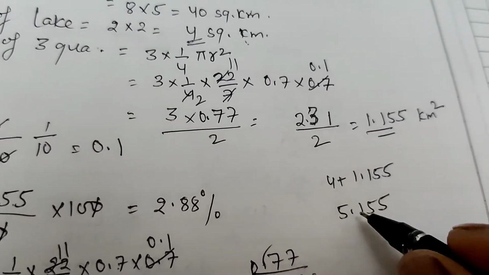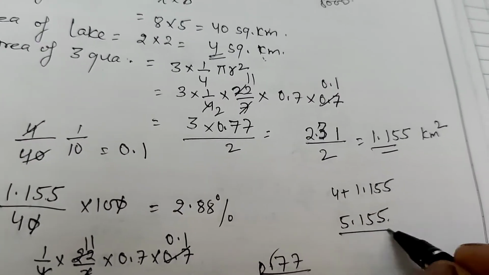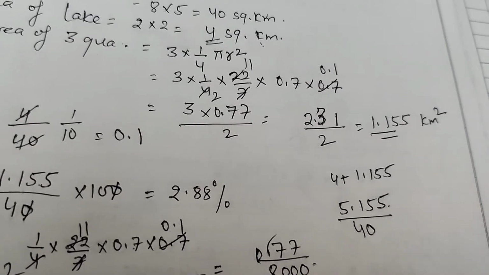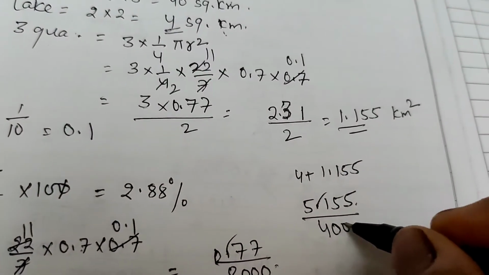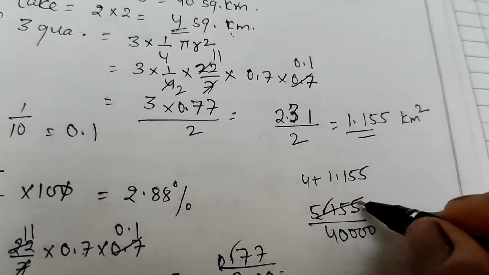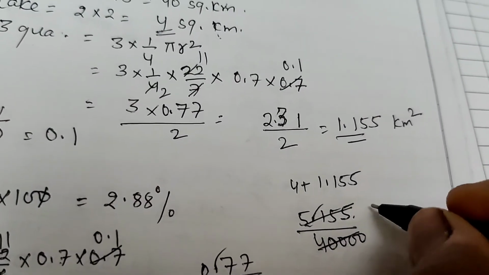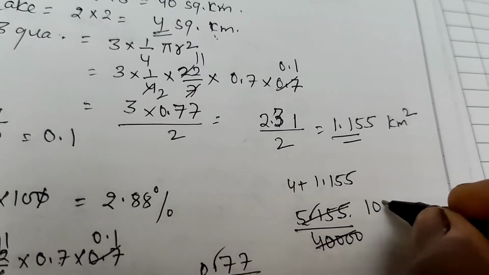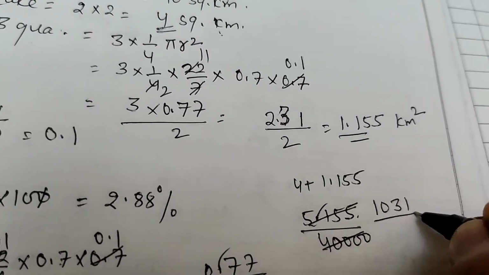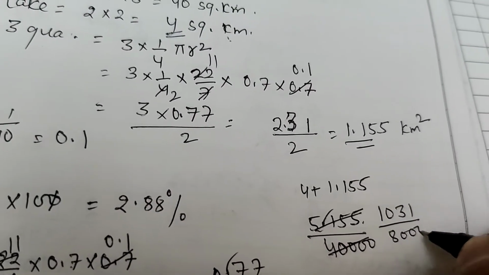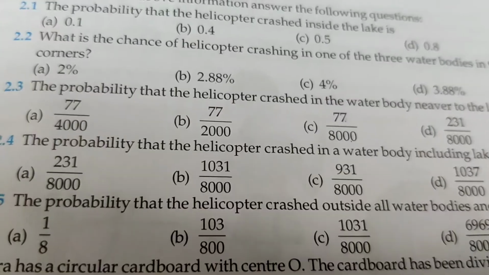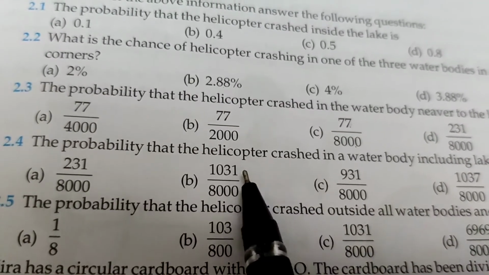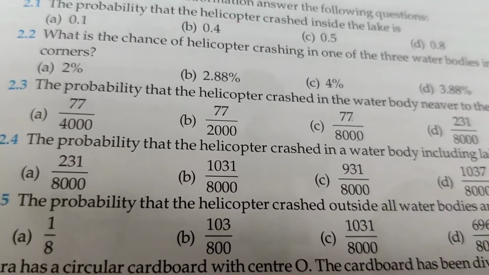The probability is favorable outcome, this, over total outcome, 40. Now cancel the decimal, cancel by 5, and we get 1031 by 8000. The right option is 1031 by 8000.